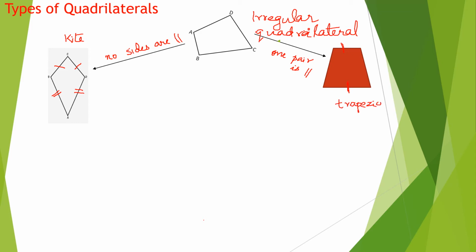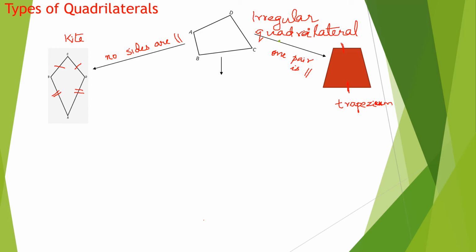Now trapezium also has other children. We are not going into that. We are just talking about trapezium only. This lesson is all about parallelogram, so we'll be focusing on parallelogram. Now, if one pair is parallel, it is known as a trapezium.